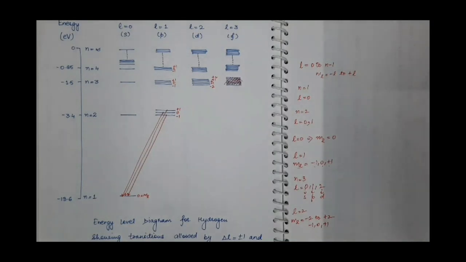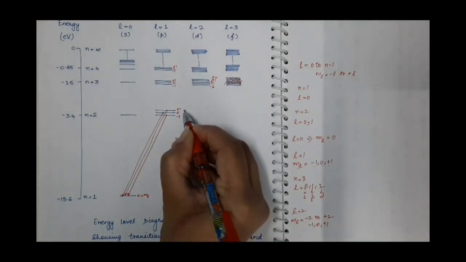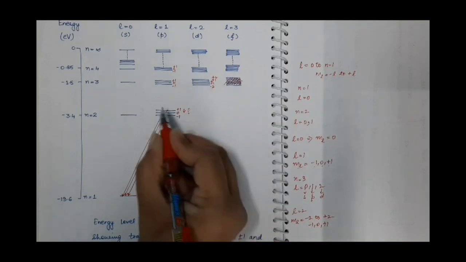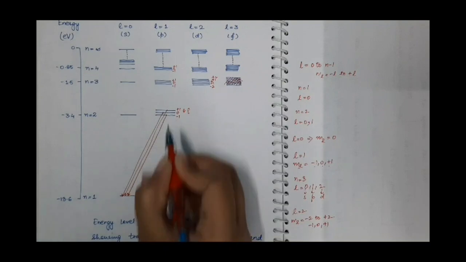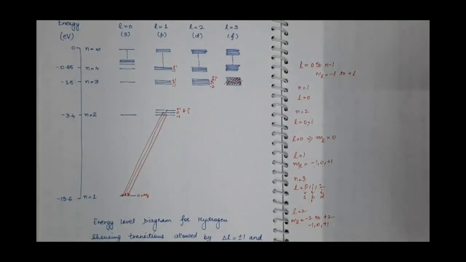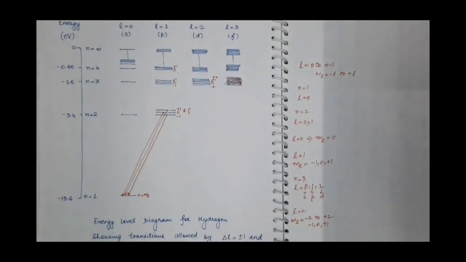But if you check, can the transition take place from this state to this state? Is it possible or not? From this p orbital to this p orbital, or from this p orbital to this p orbital? It is not possible. Why? Because for all these three states the value of L is 1.